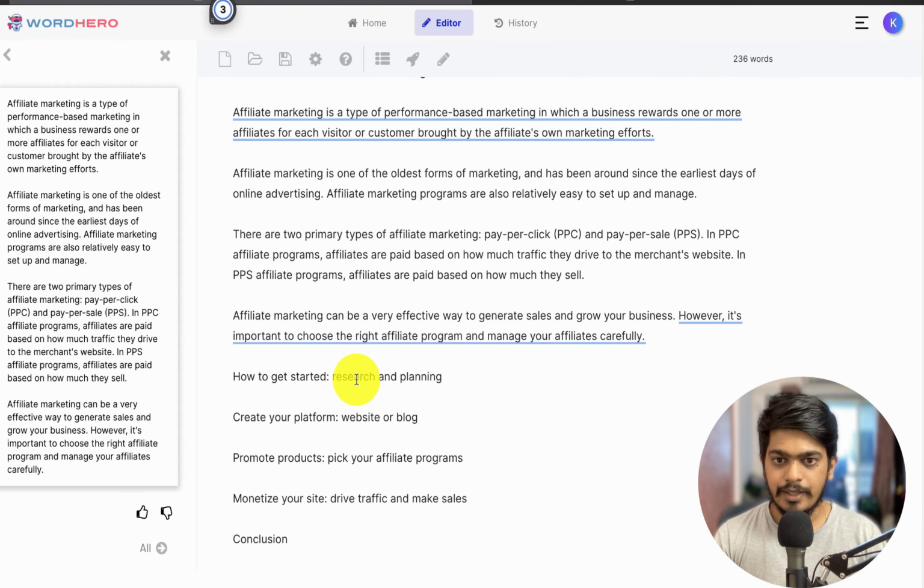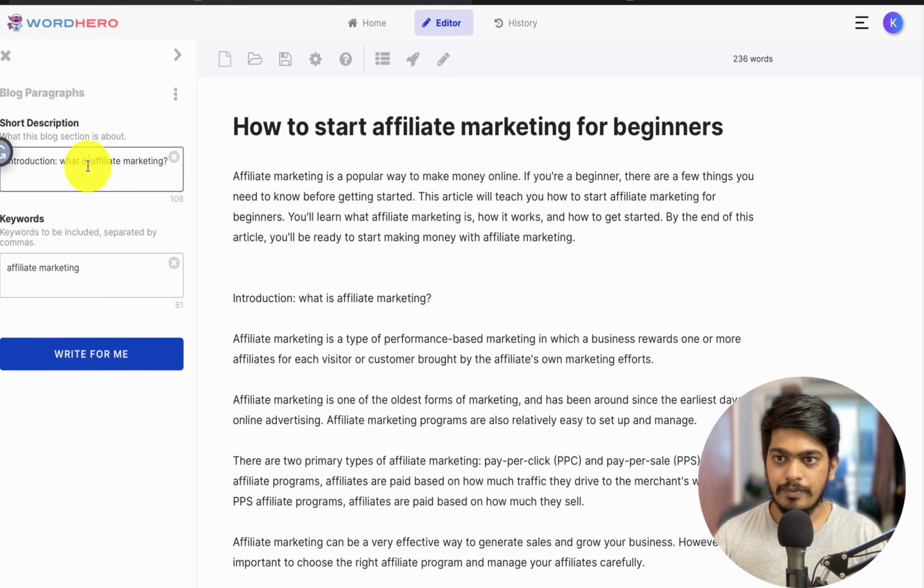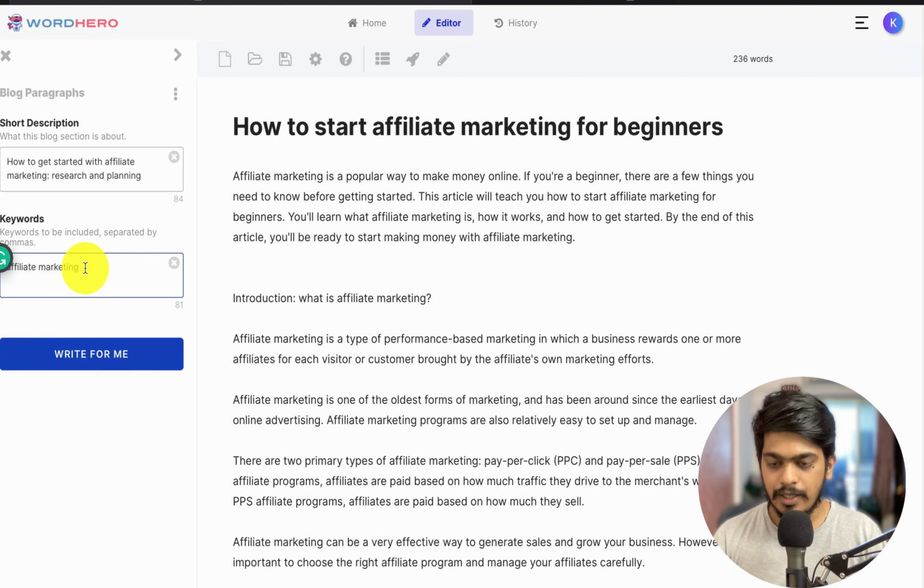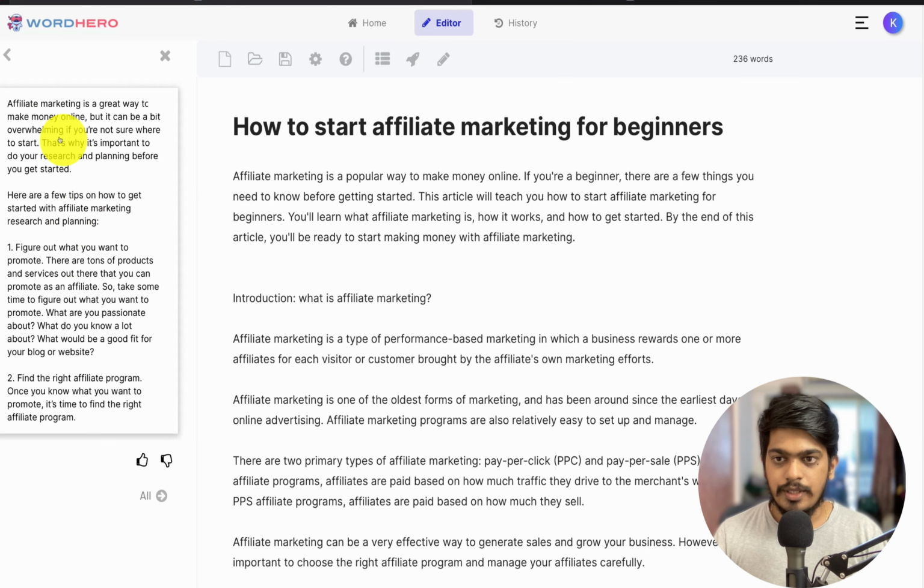Then how to get started, research and planning. Again, I will just give a short description. For how to get started, you just have to mention here in detail, like with affiliate marketing, and what the keywords will be. Affiliate marketing, then one will be research, and the next will be planning, because we need to include these keywords. So write for me. So this is the paragraph here.